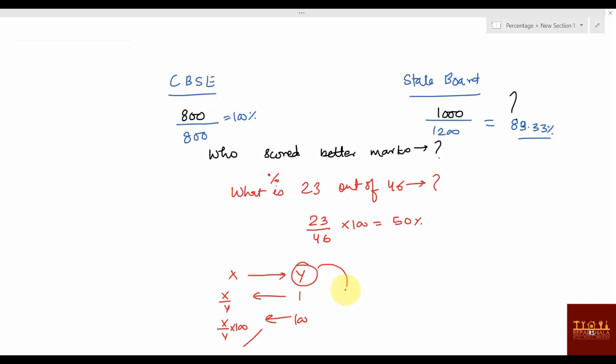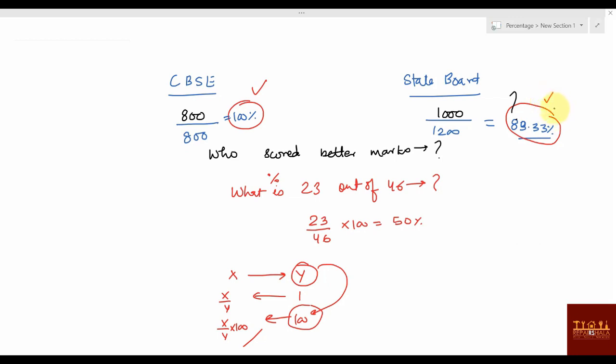You're changing this base to 100, and that's what you're doing, a base change, and you're bringing both the students, CBSE and state board students, to the same base. Means there also base is 100, you can say this one is 100 percent, and here also base is 100, 83.33. Now you can compare, you can say out of 100 he scored a perfect 100, and out of 100 he scored only 83.33 marks.